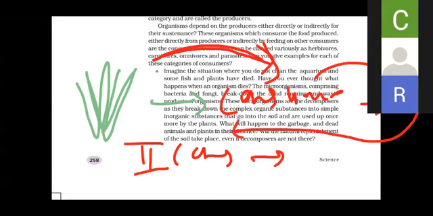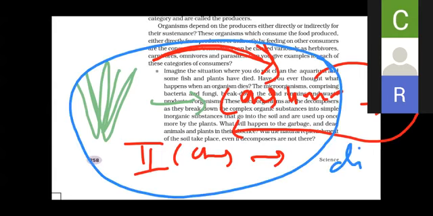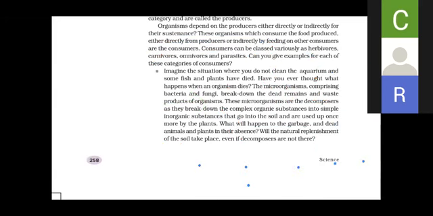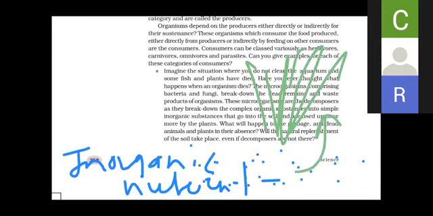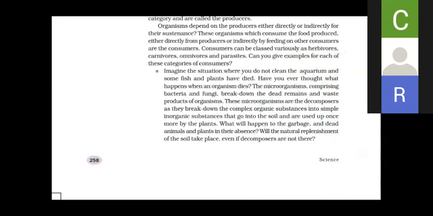Later on, when all these organisms die, they get decomposed by the soil microorganisms and get converted again into the simpler form of inorganic nutrients, and these inorganic nutrients are once again utilized by the plants to produce new substances in their body, right? So in this way we can call it a life cycle, a cycle of organic and inorganic matter, with nutrients utilized by the plants, right children?